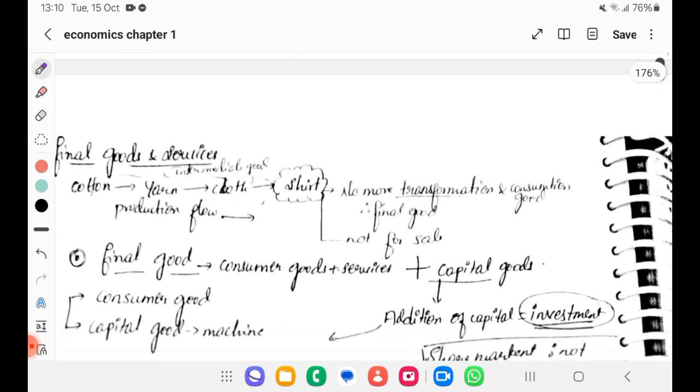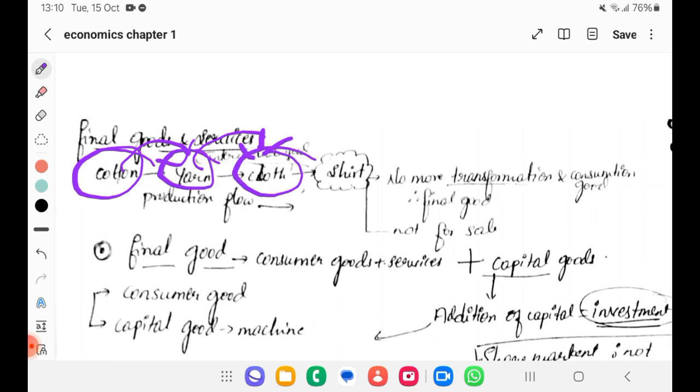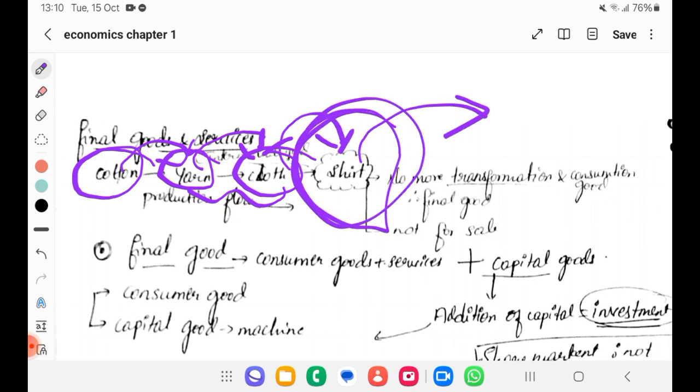To understand what is a final good or service, say for example, cotton is there. From that we will produce yarn, and then it will become cloth, which is an intermediate good. Yarn and cloth are intermediate goods. If it becomes a t-shirt and that is going for consumption, this is a final good.